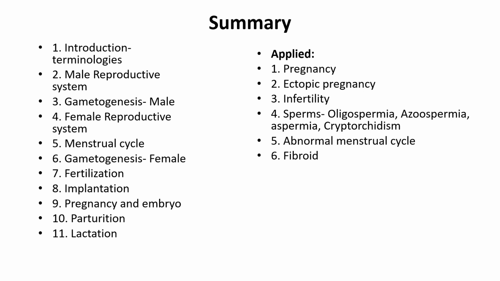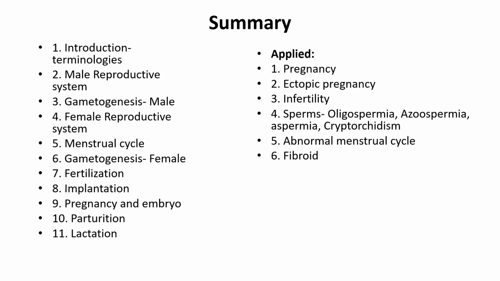There are some applied parts. There may be abnormal sites of pregnancy, like in the cervix or in the fallopian tubes. Then it is called ectopic pregnancy. Infertility is when there is no fertilization and no fetus formation. If the sperm count is lower than the normal range, it is called oligospermia. If sperms are absent in the seminal plasma, it is called azoospermia. And if semen is absent in the ejaculation, that is no sperms and other components, it is called aspermia.